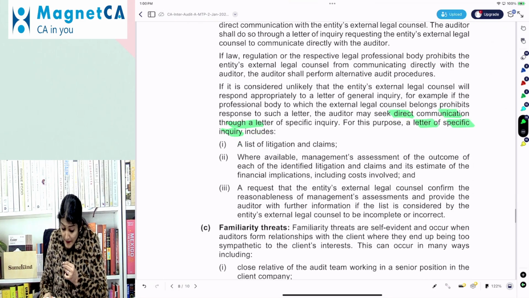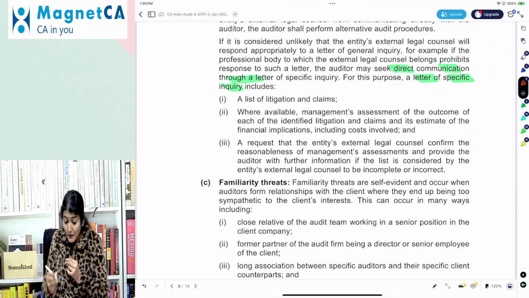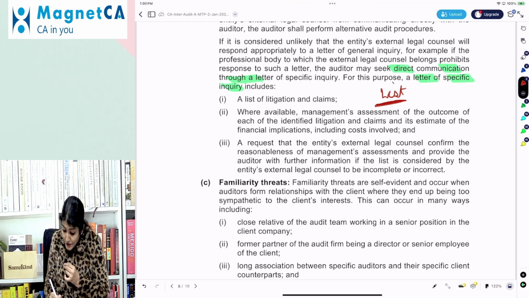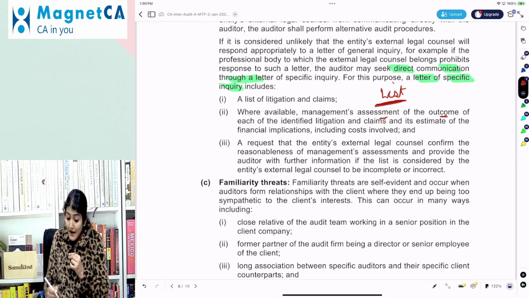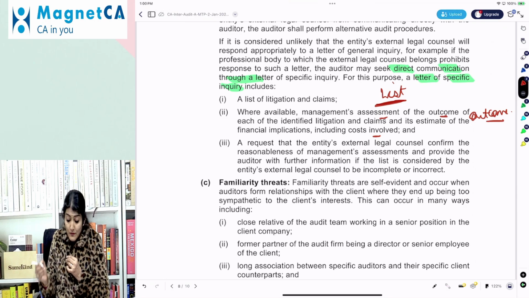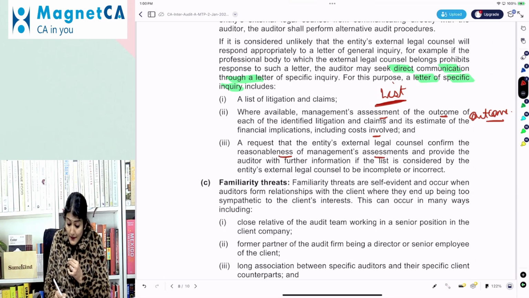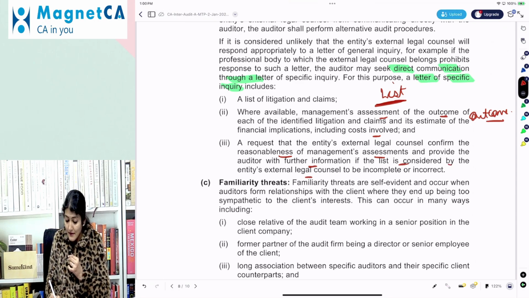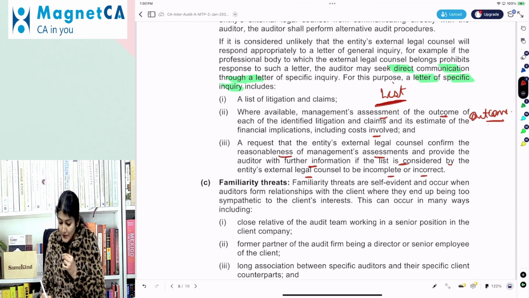Right. So in this specific letter of inquiry, you are going to ask Mohit and Company the list of litigation claims, where available the management's assessment of the outcome and the costs involved, and also a request that the legal counsel confirm the reasonableness of the management's assessment, and provide the auditor with further information if the list is considered by the external legal counsel to be incomplete or incorrect.